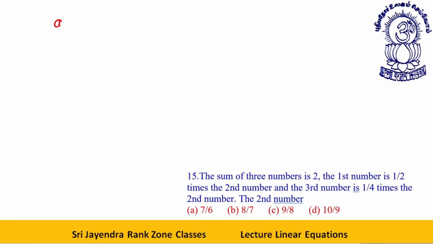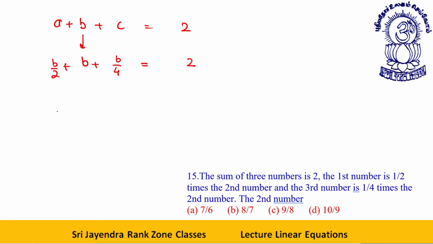The sum of three numbers is 2. A plus B plus C is equal to 2. The first number is half times the second number, and the third number is one fourth of the second number. So let's talk of everything in terms of B. The first number is half times the second number, so let it be B by 2. Third number is one fourth times the second number, C is 1 by 4 B. This is given to you as 2.